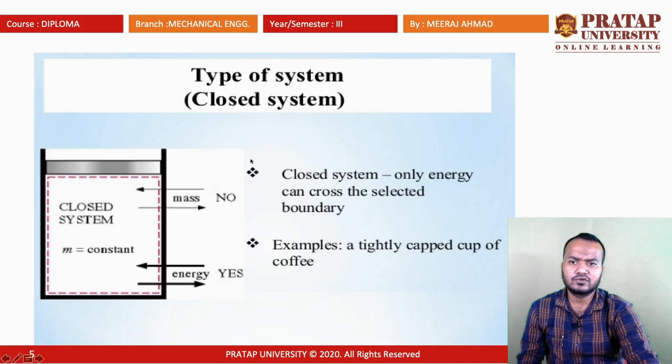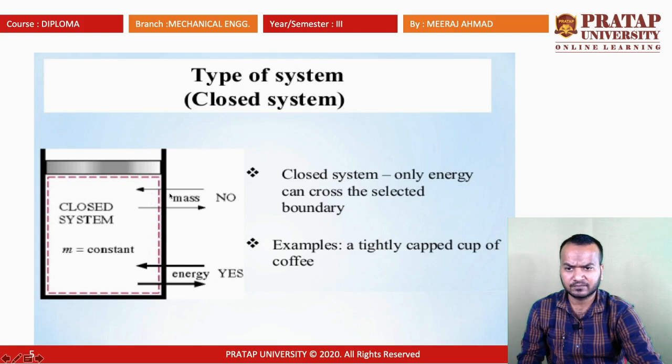Now come to the next system, the closed system. See that this is a piston cylinder arrangement. Here this is a piston and this is a cylinder. Mass is constant in the closed system, so mass cannot be transferred across the boundary.